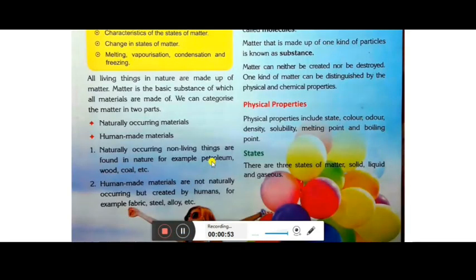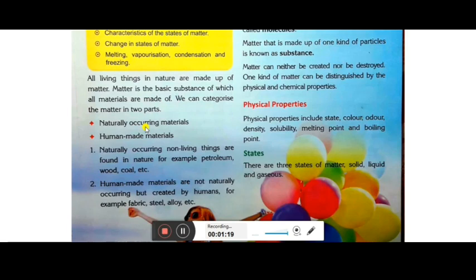So children, you have already studied about matter in the 5th standard. Now you are going to study more about this. What is matter? In common language, matter is the basic substance of which all materials are made up. That means all materials are made up of matter. There are two kinds of material: naturally occurring materials and human made materials.